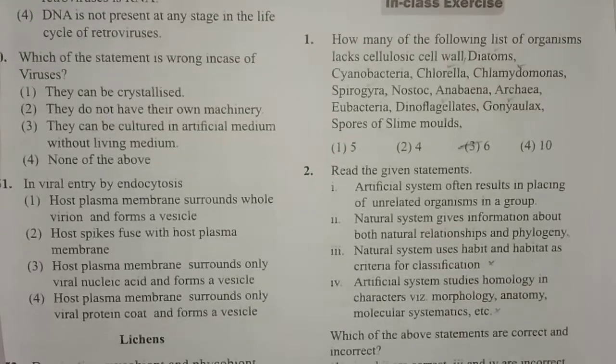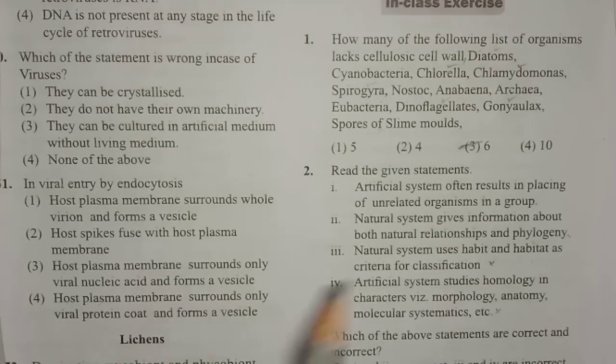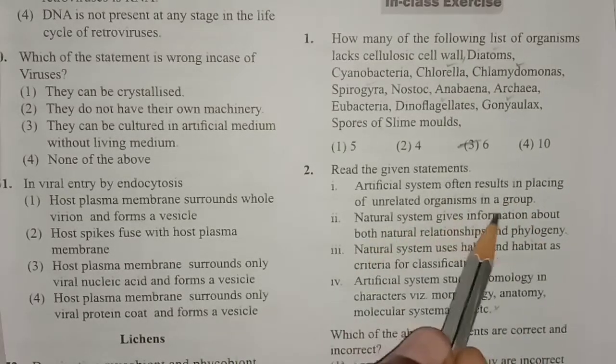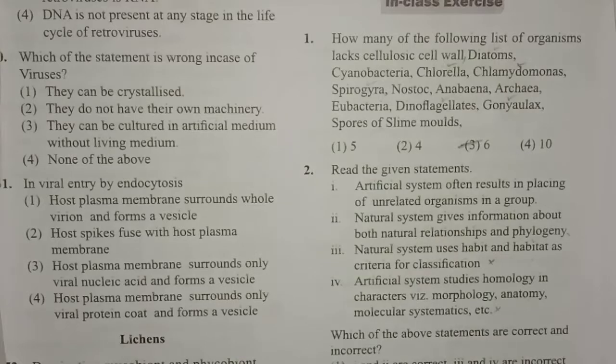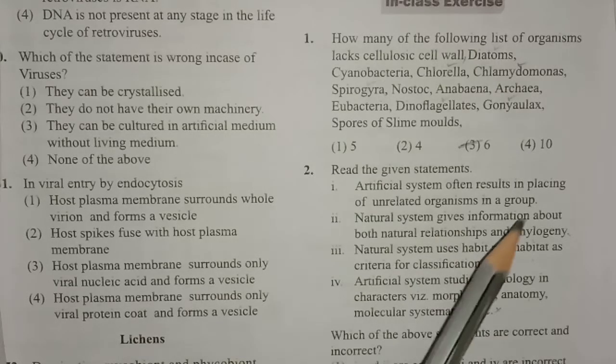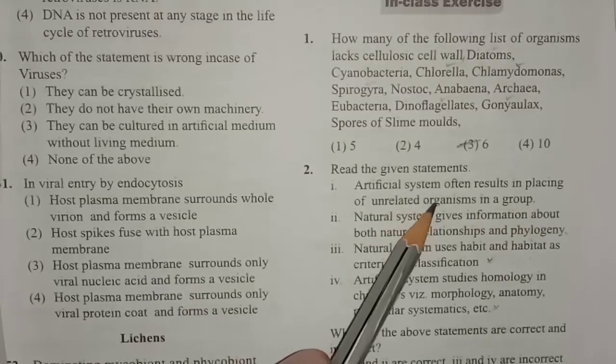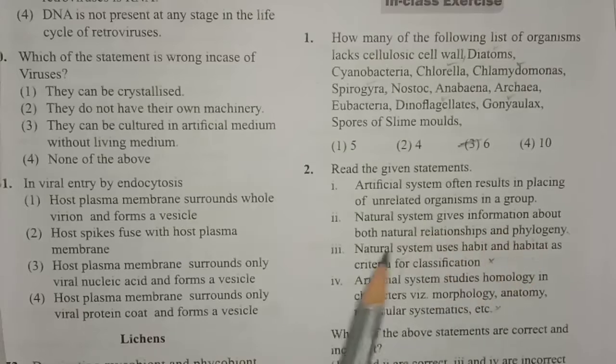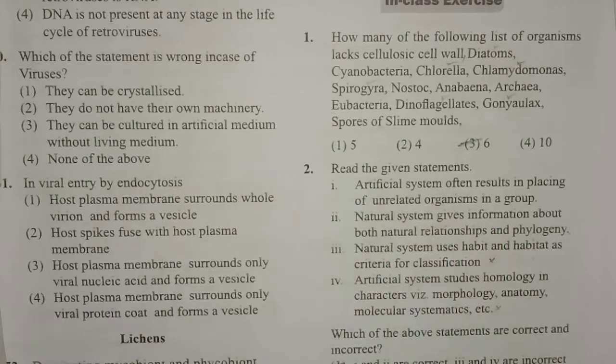And the next question: read the given statements. The first statement: artificial system often results in placing of unrelated organisms in a group. Yes, as the artificial system is based on one or few characters, it results in placing of unrelated organisms in one group. And the second one: natural system gives information about both natural relationship and phylogeny.